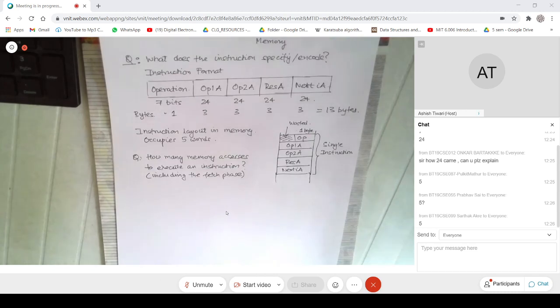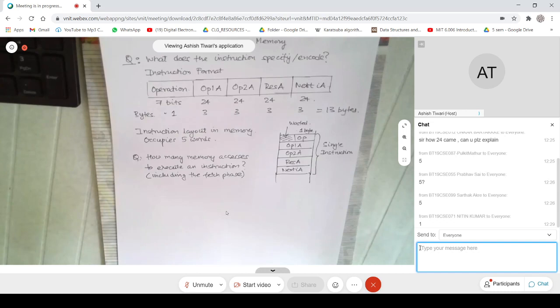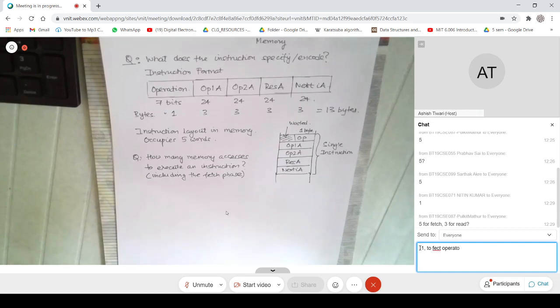If you want to fetch an instruction from memory to the CPU, how many words should you fetch? Nitin Kumar says 1. Pulkit says 5 for fetch and 3 for executing. So 5 words are required for fetching the instruction.